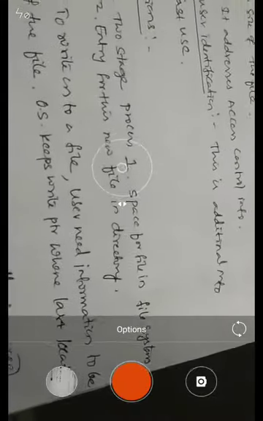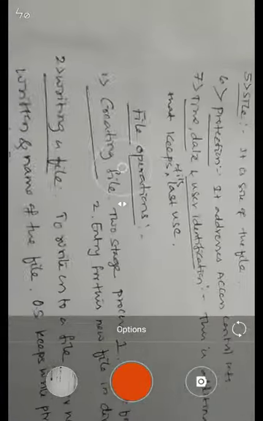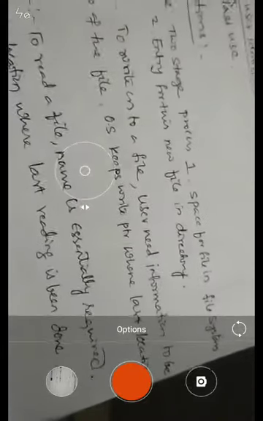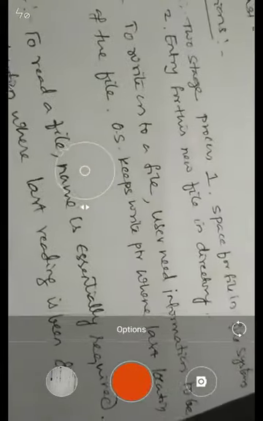The operating system keeps a write pointer where the last write was recorded. If the file is already written, it continues from there; if you are writing for the first time, obviously the position is at the beginning of the file. The third one is reading of a file. In order to read, the name of the file to be read is essentially required, and a read pointer points to the location where it was last read. That is another important aspect.